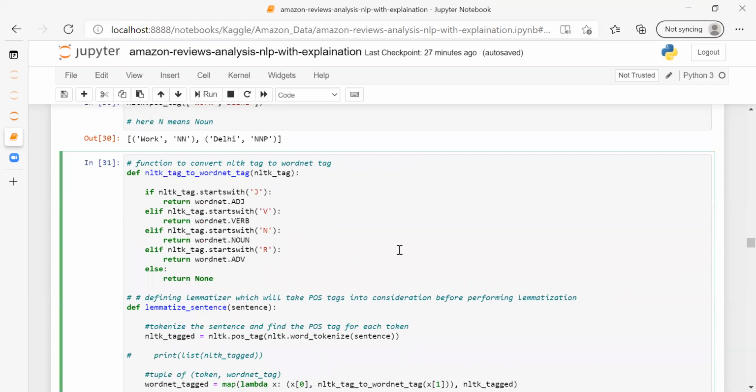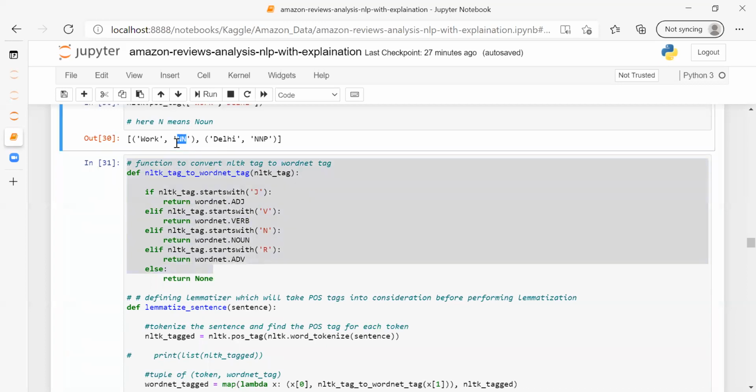Now next, I'm creating a function here. This function will convert all these NLTK tags to my WordNet tag. What I'm doing here is, see, I'm getting this NN, NNP, so I'm just classifying them.